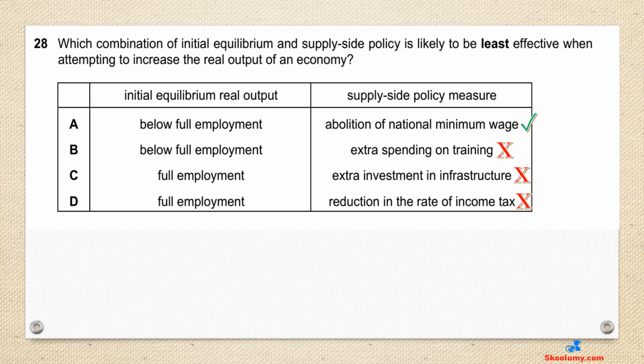Question 28. Which combination of initial equilibrium and supply-side policy is likely to be least effective when attempting to increase the real output of an economy? The correct answer is A. If an economy operates below full employment, it is producing below its productive capacity. It makes it difficult to increase real output if an economy is operating below full employment. The second part is the abolition of national minimum wage. This will reduce productivity of the workers and make it difficult to raise the real output of the economy.